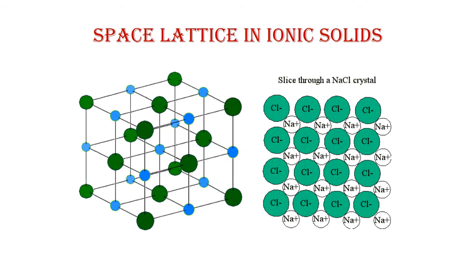So there is an electrostatic force of attraction between sodium ions and chloride ions which holds these ions together in a space lattice. And each Cl negative ion is surrounded by 4 sodium ions. In this way, they are arranged in a space lattice due to the electrostatic force of attraction between these two oppositely charged ions, the sodium positive and the Cl negative ion.